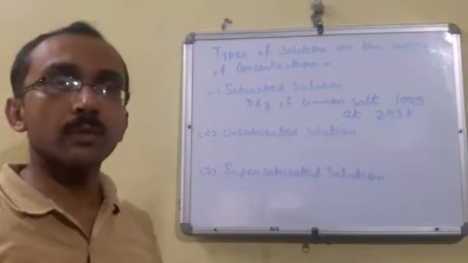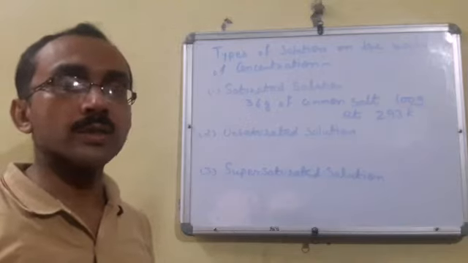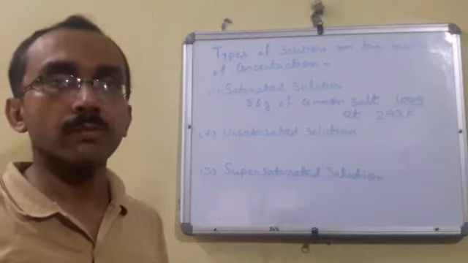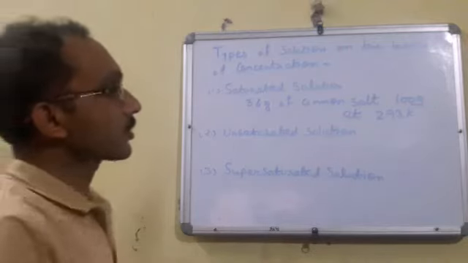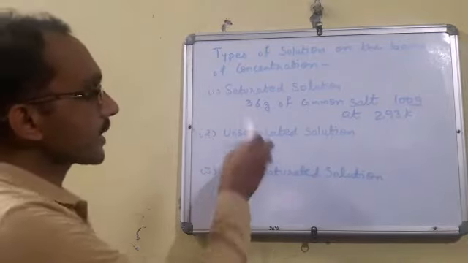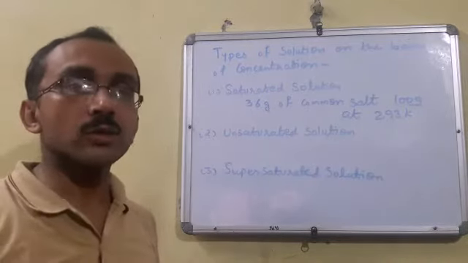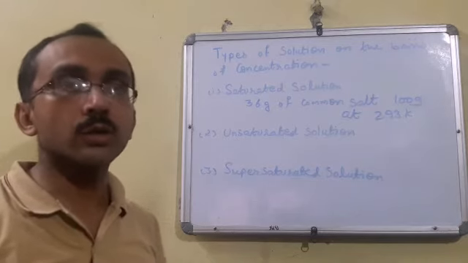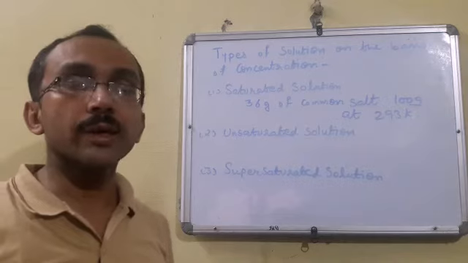After some time, if we add more salt, what will happen? Since the spaces are filled, the extra salt which we add will settle down at the bottom. So in that case, we say that the solution has become a saturated solution. Understood? Next is unsaturated solutions. A solution is said to be unsaturated when we can add more amount of solute in the solvent at a particular temperature.